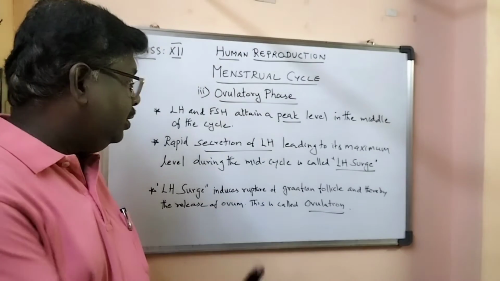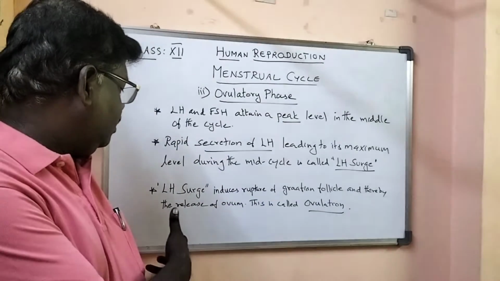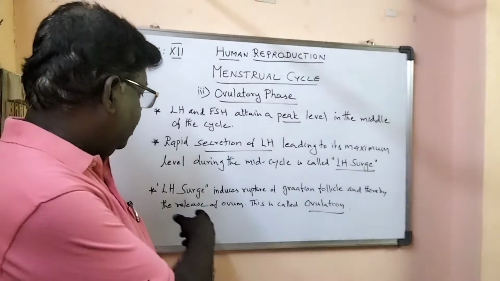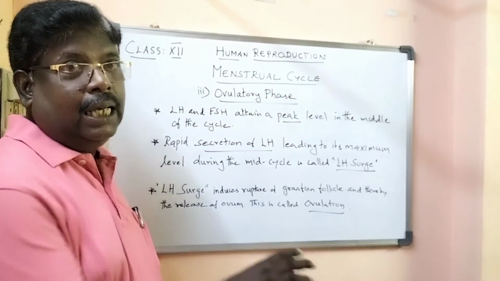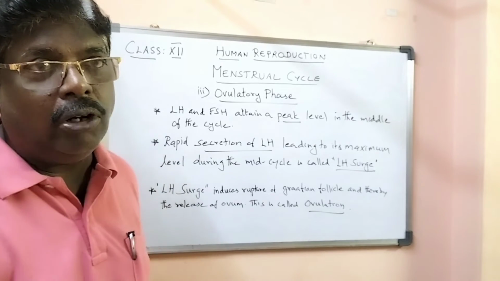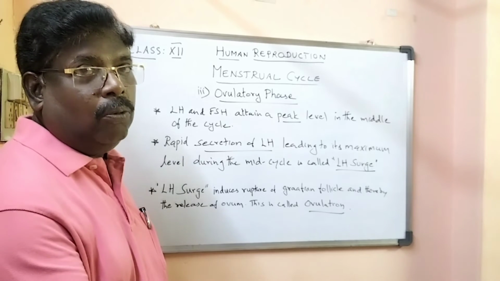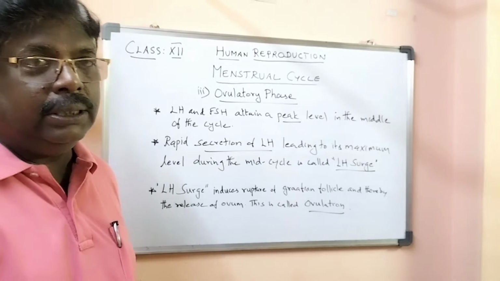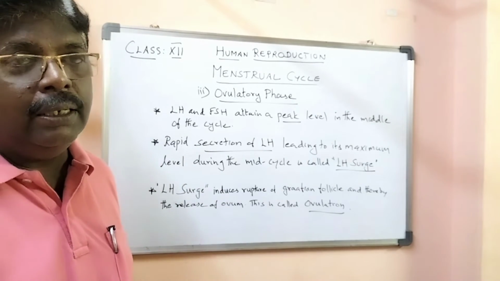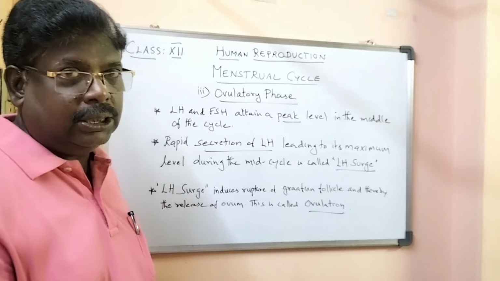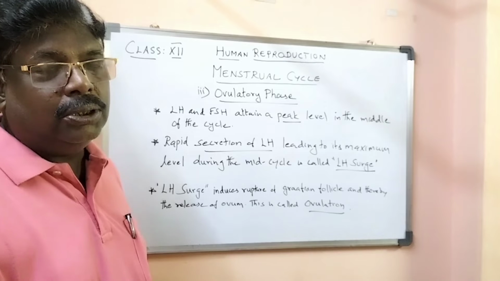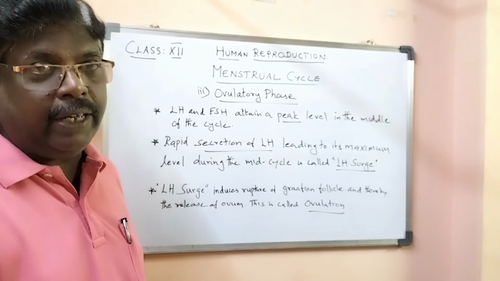The LH surge induces rupture of the Graafian follicle, and thereby a single ovum is released. Rupture means the breaking of the Graafian follicle. This process is called ovulation, and that one day is called the ovulatory phase.